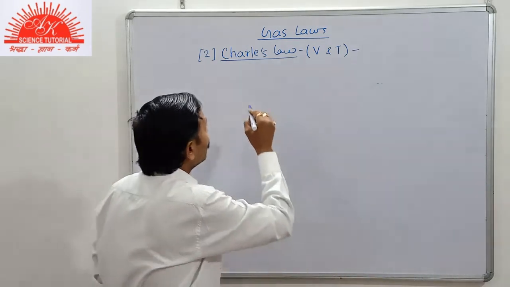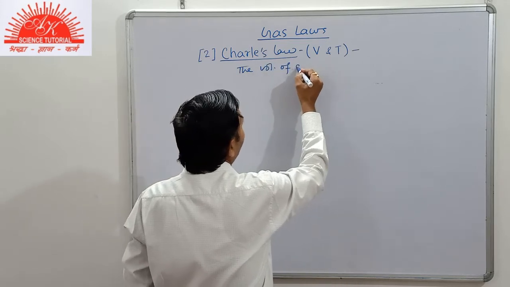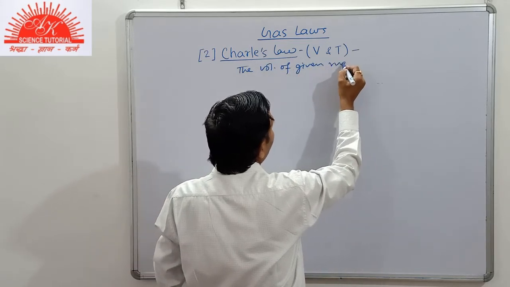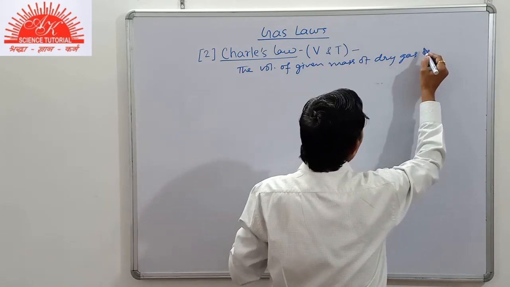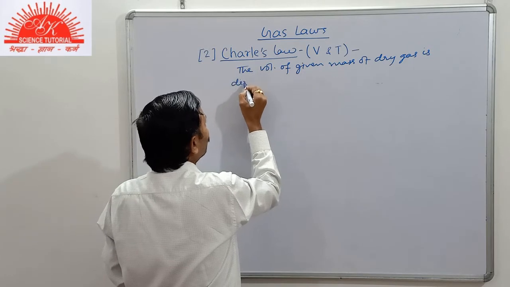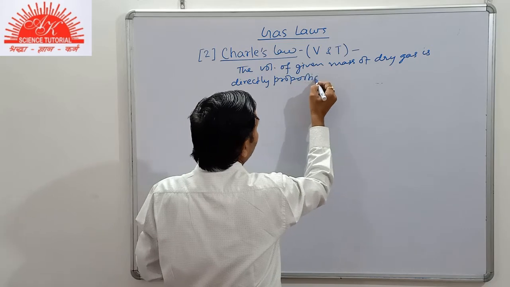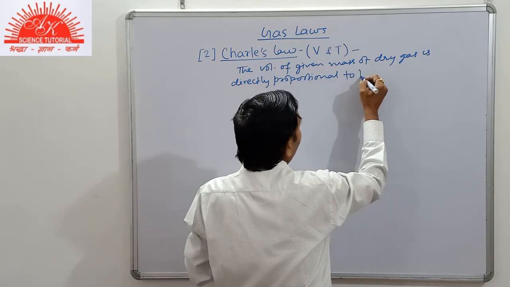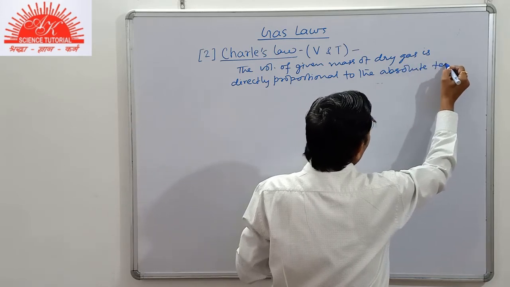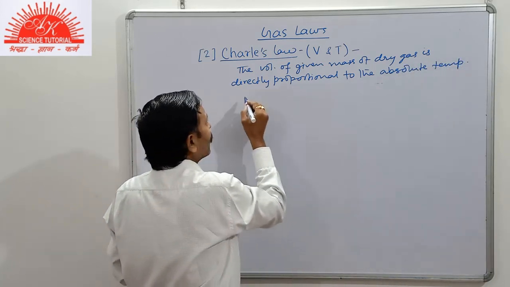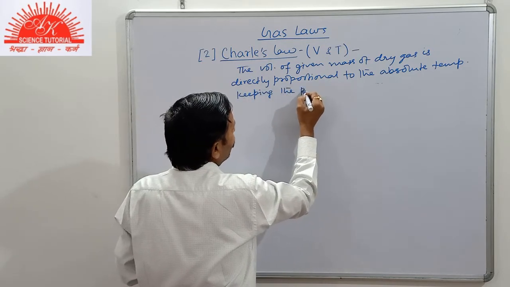So, according to the definition, the volume of a given mass of dry gas is directly proportional to the absolute temperature, keeping the pressure constant.